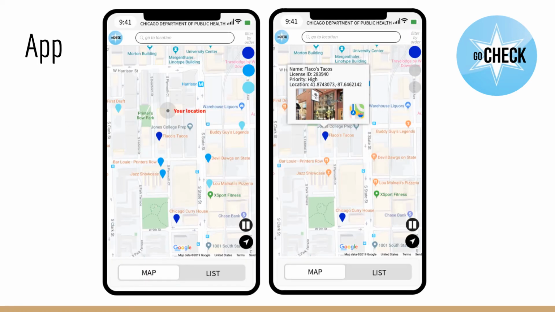goCheck will be an app used by inspectors assigned to inspect a specific location. Establishments on the map are color-coded based on priority. The choice of the word priority and the neutral color scheme was to reduce any confirmation bias during the inspection. The app allows the inspector to go to a specific location and to filter the establishments by priority.